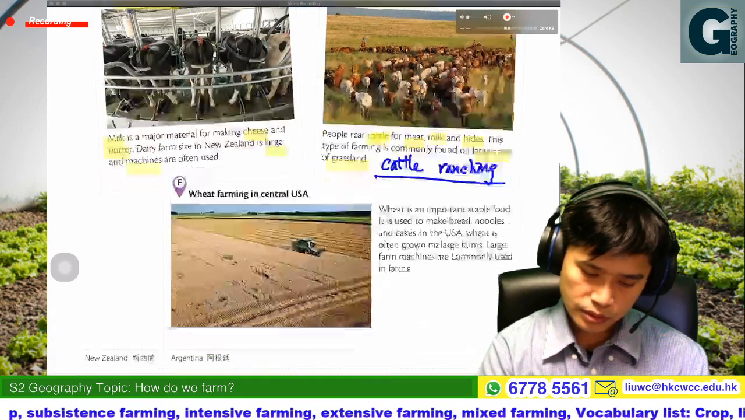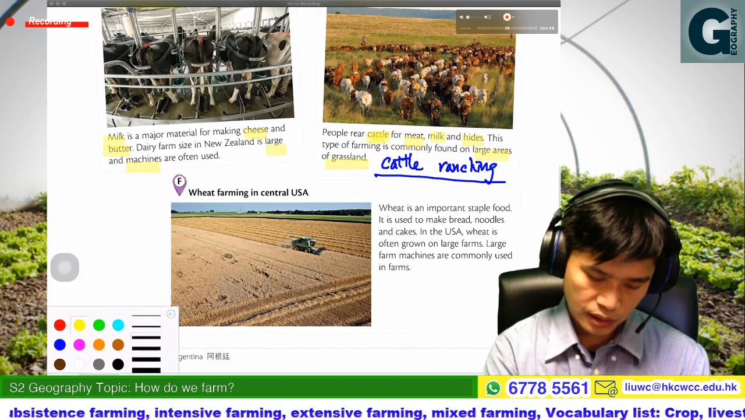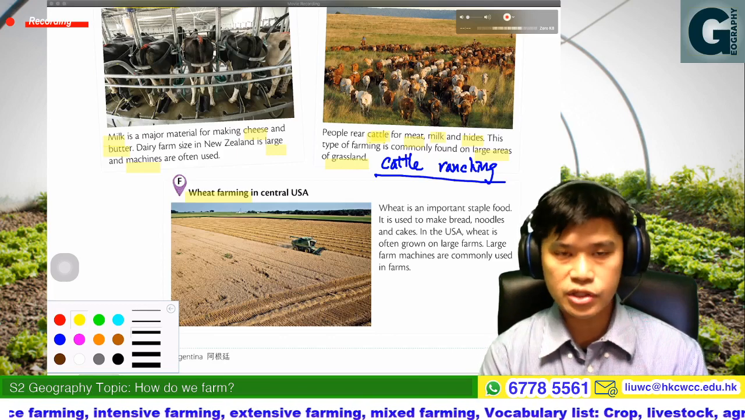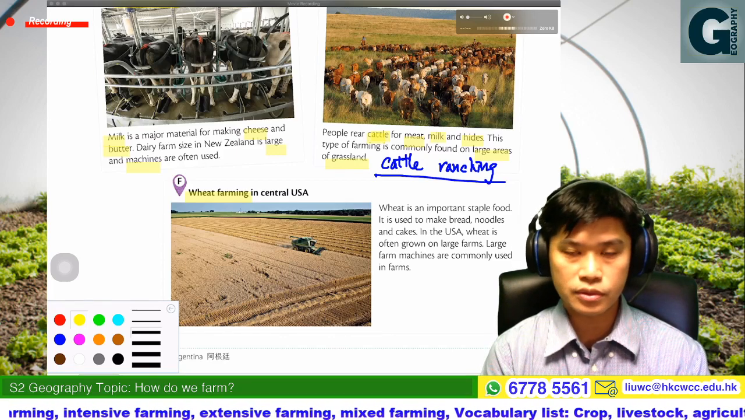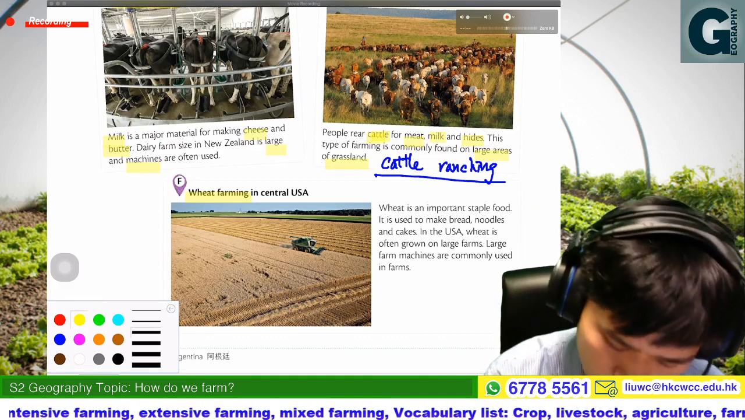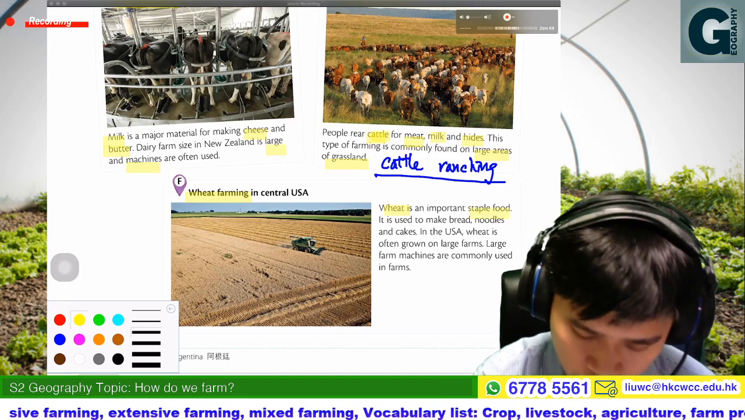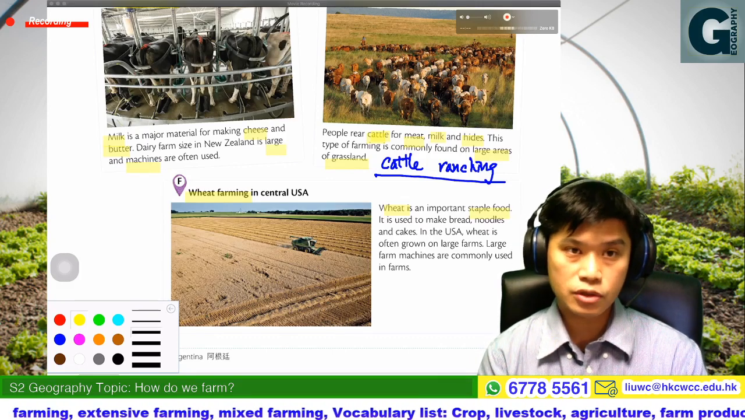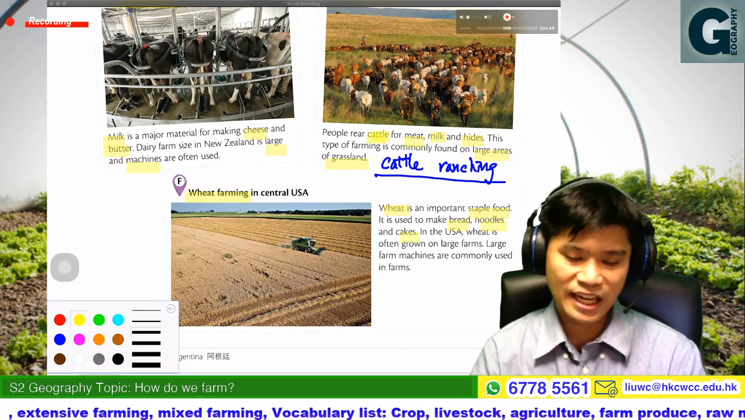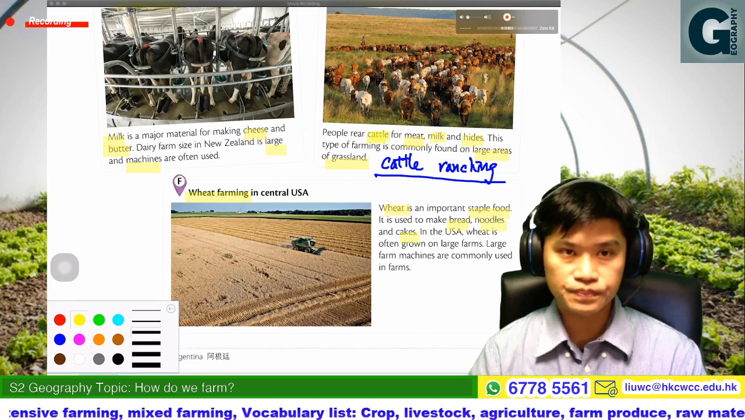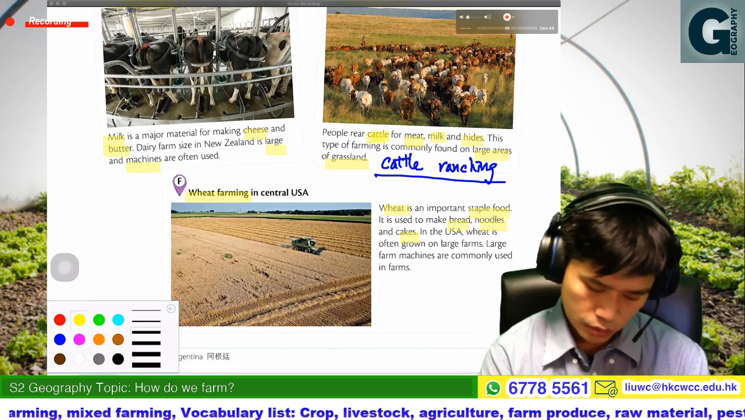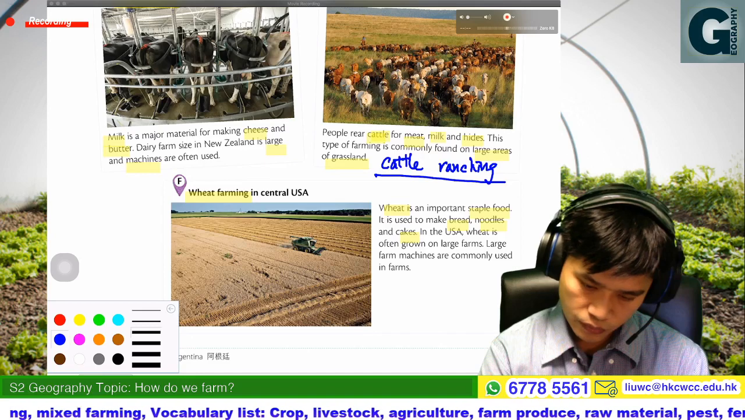Then the last one, the wheat farming in the central USA. In Asia, rice is a major staple food for the people, and in Western countries, wheat would be the important staple food. Why? Because wheat could be used to produce bread, noodles, or cake. Therefore in the USA, wheat is often grown on large farms. So please highlight the words large farm.